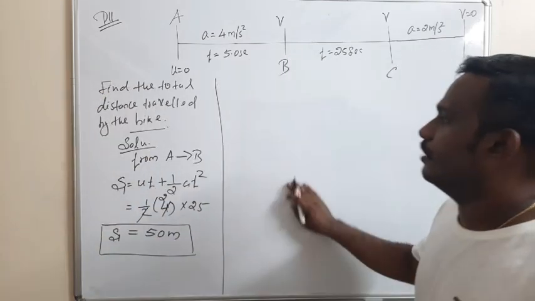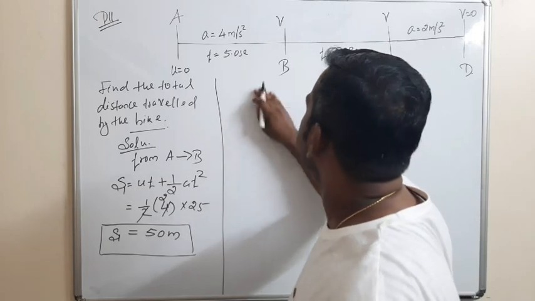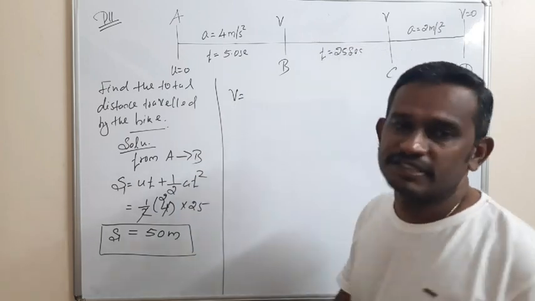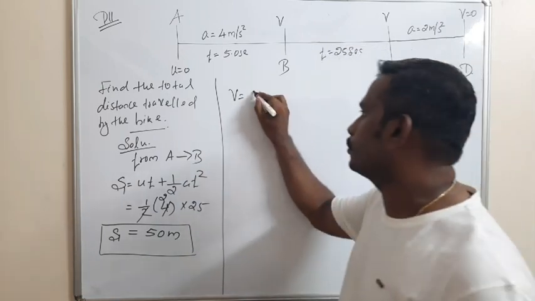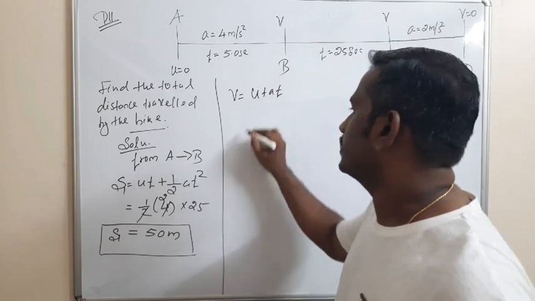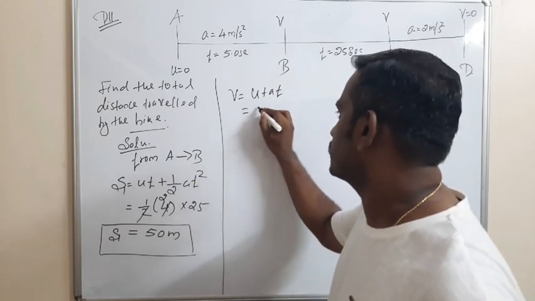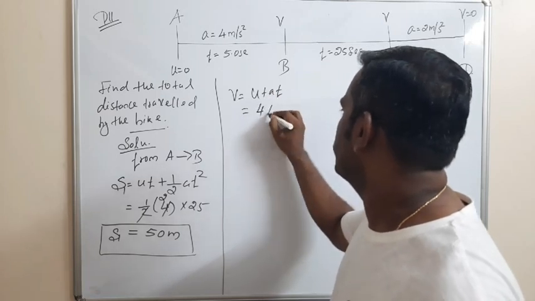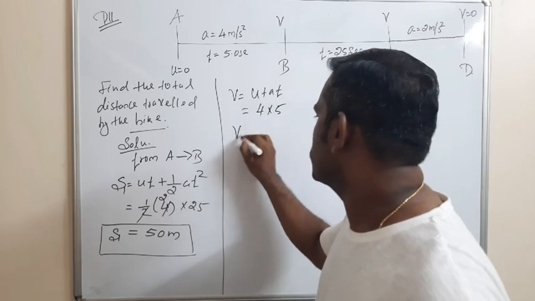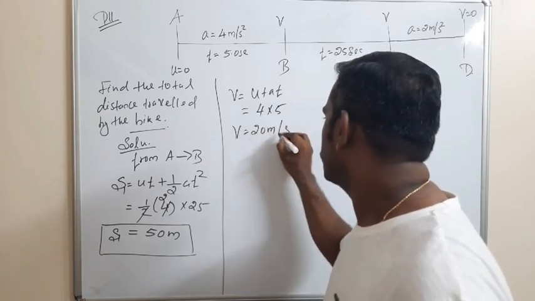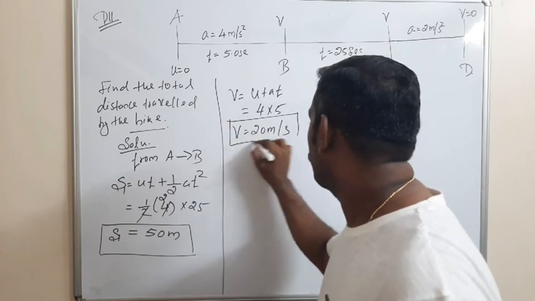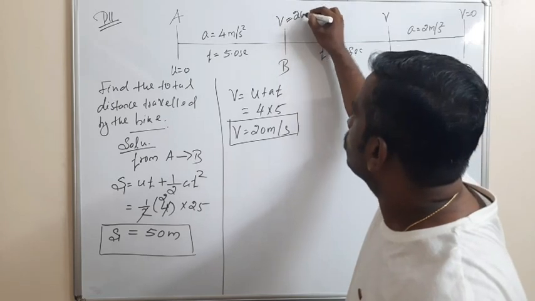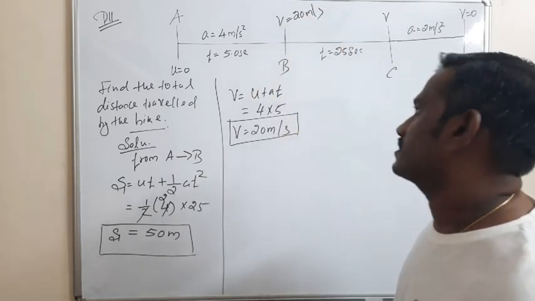After that we have to find the constant velocity. What is the constant velocity attained by the bike? That is v is equal to u plus at. The initial velocity is 0, the acceleration is 4, and the time is 5. So v is equal to 20 meter per second. So this is the constant velocity reached.